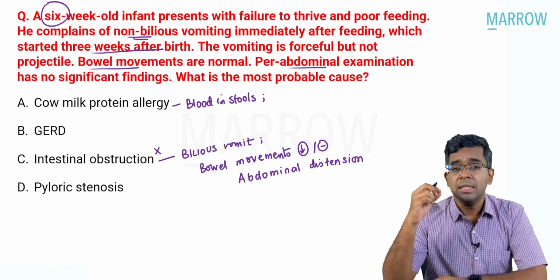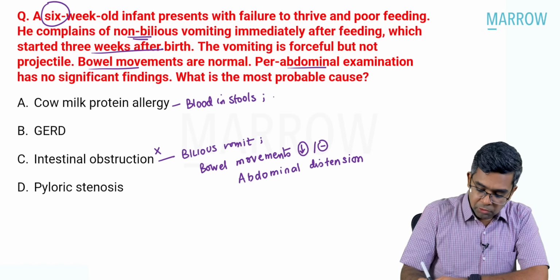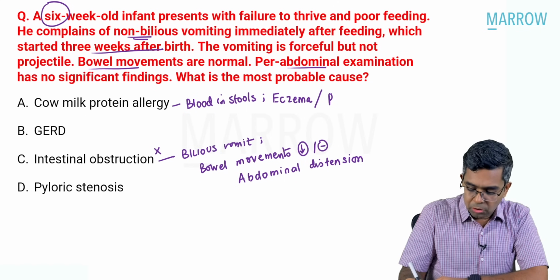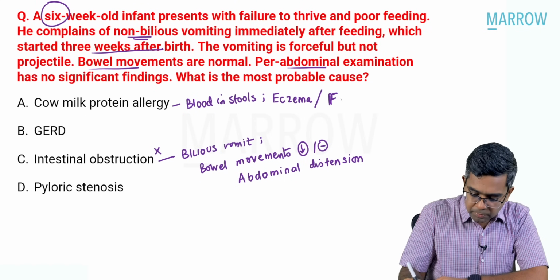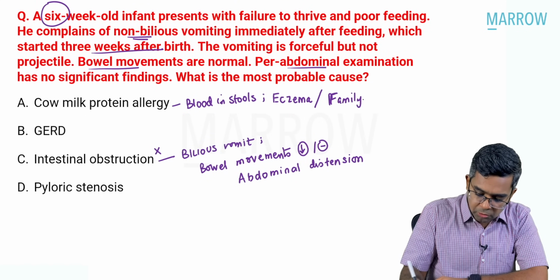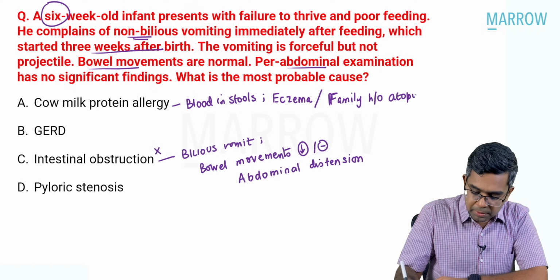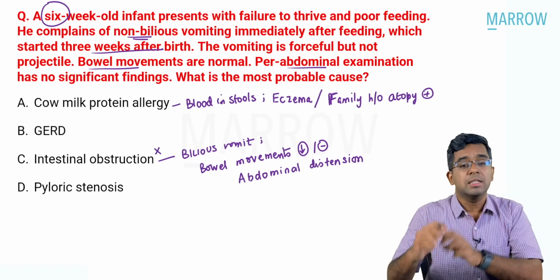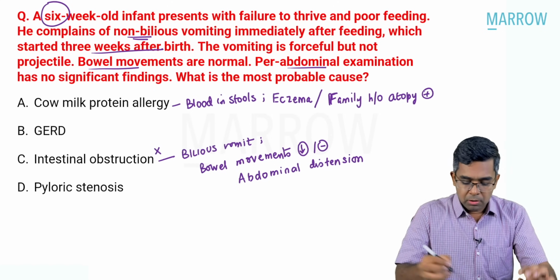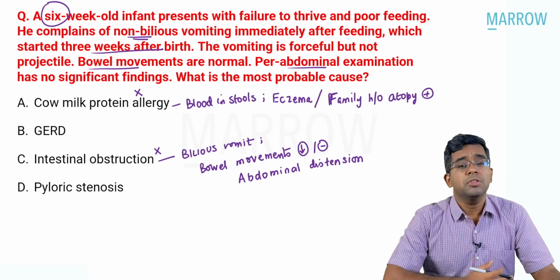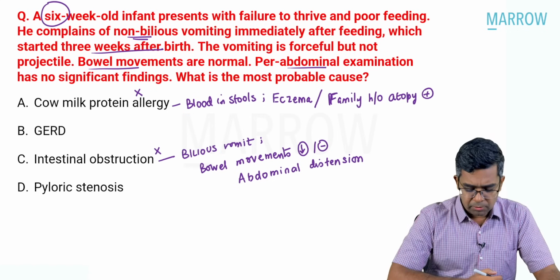And there can be other evidence of allergy in the child also in the form of eczema, which is not given in the question, or there can be a parent history or a family history. We'll put it like this, family history of other allergic diseases or atopy could be present. Is any of this given in the question? Not at all. So we can rule out cow milk protein allergy also in this. Then we are left with two more options, GERD and pyloric stenosis.